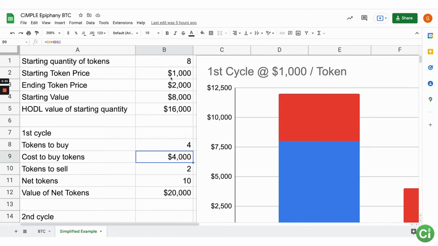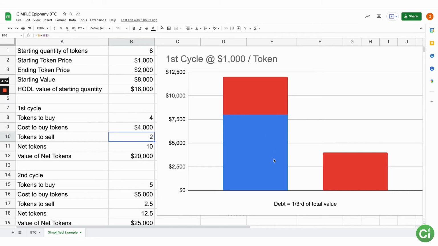And then when the price goes up to 2,000, we're selling 2 of them, and now when we started with 8, we bought 4, sold 2. When we sell these 2, it pays off the debt. We have a net of 10 tokens, and those 10 tokens are worth 20,000, when if we didn't do this step, it would have been worth 16,000. So we're already up right there. So let me show you this graph.